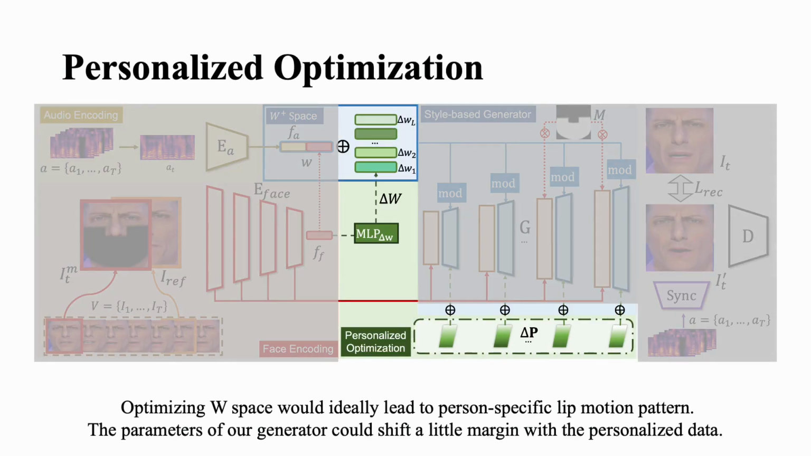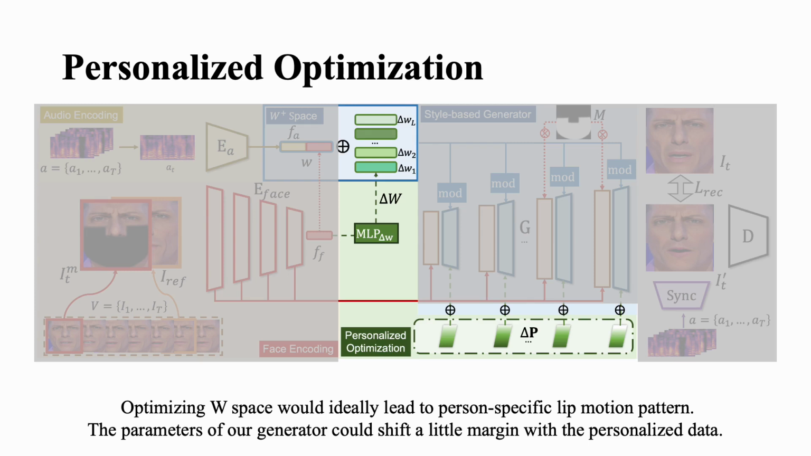For the personalized optimization, we pursue to capture personalized property in terms of talking style with the given template video. Related ingredients are depicted in green on the figure. According to our formulation, the W+ space contains both the lip motion and the high-level facial style information. Thus optimizing it would ideally lead to person-specific lip motion pattern. An MLP is adopted to learn proper latent shifts from the facial embedding.